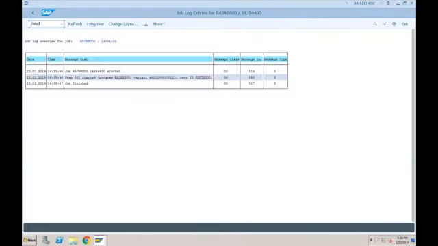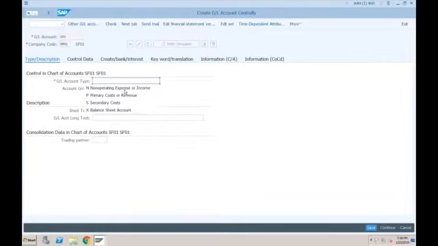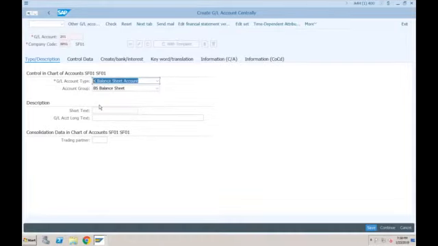FS00. My assets are starting from 200, so this one, let's say, is 201. For company code SF01, I'm creating new. The GL account type would be balance sheet, and the account group also would be balance sheet. So this is the technical clearing account.